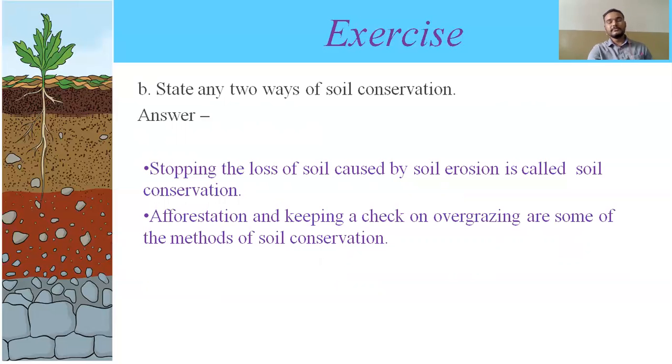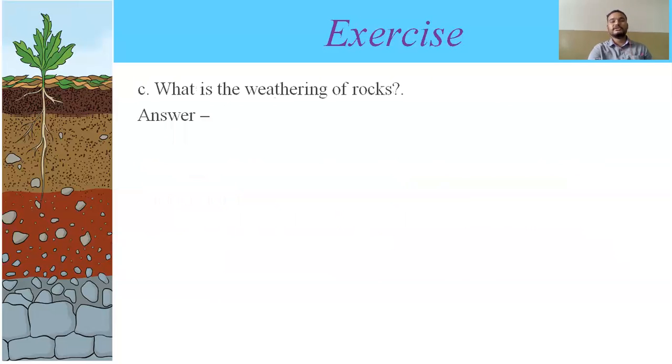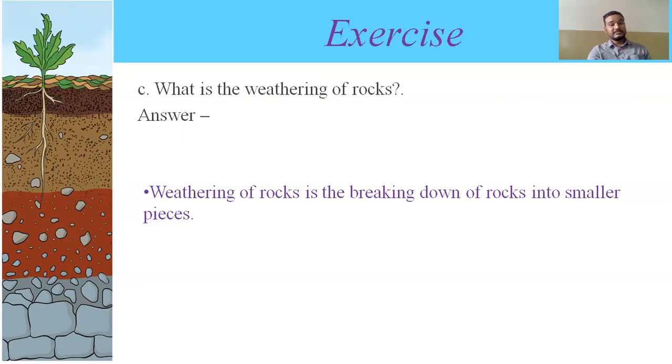Got it? Nice. Now the next question is, what is weathering of rocks? As we have discussed, we have huge rocks. Because of natural forces like wind, rain, and other natural forces, that huge rock breaks down into small pieces, and those small pieces again break down into smaller pieces to form sand, and this process is called weathering of rocks. So weathering is the breaking down of rocks into smaller pieces.